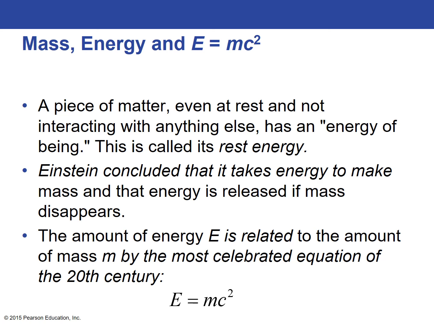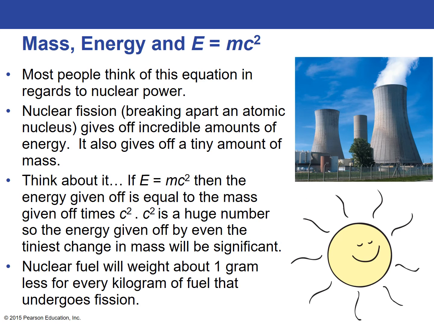Next, we get to move on to Einstein's famous equation, E equals mc squared. So what Einstein found is that a piece of matter, even at rest and not interacting with anything else, has an energy of being, or what they call rest energy. Einstein concluded that it takes energy to make mass, and that energy is released if mass disappears. The amount of energy is related to the amount of mass by his famous equation, E equals mc squared. What that means is that energy is equal to mass times c, again the speed of light, squared.